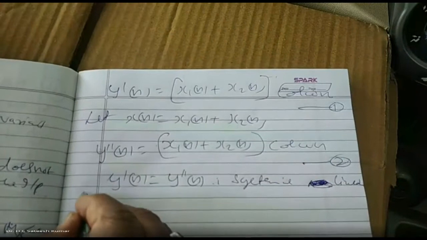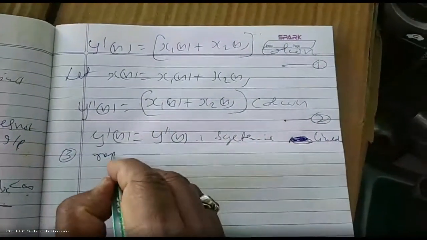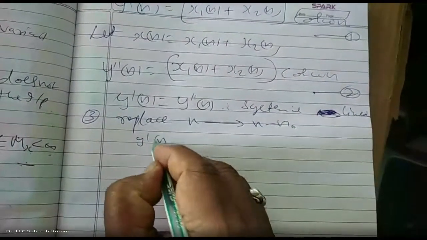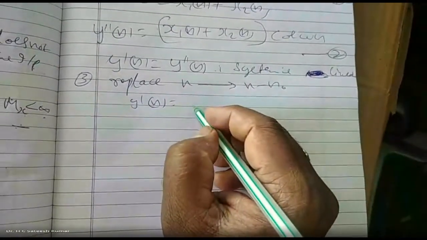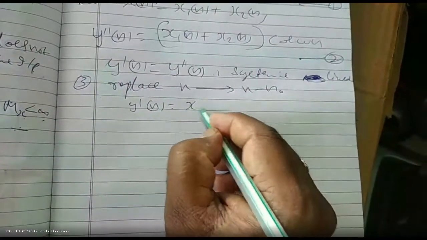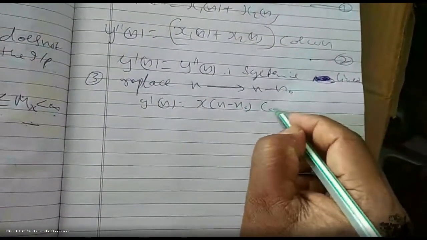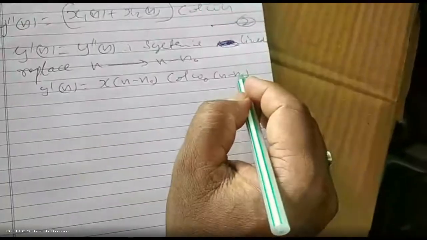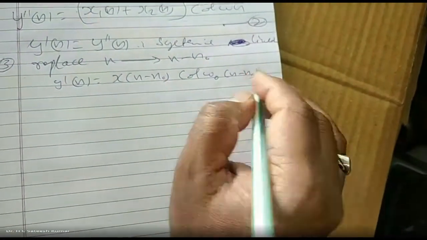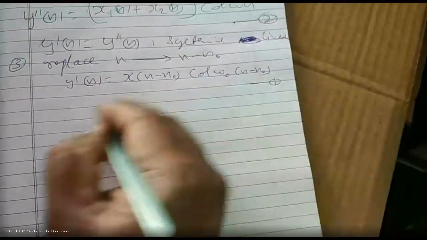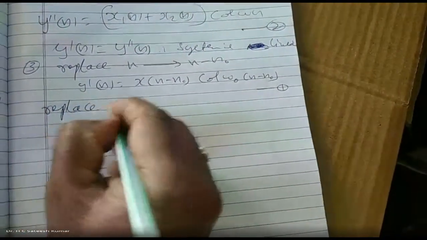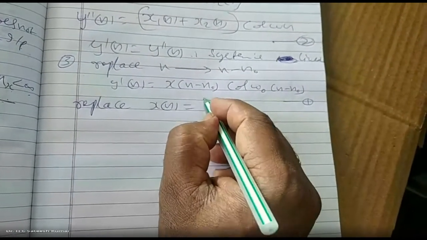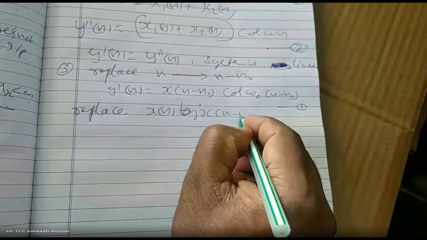Time invariance property is what? Replace n by n minus n naught. Y dash of n is equal to x of n minus n naught into cos of omega naught into n minus n naught. All this is equation number 1.